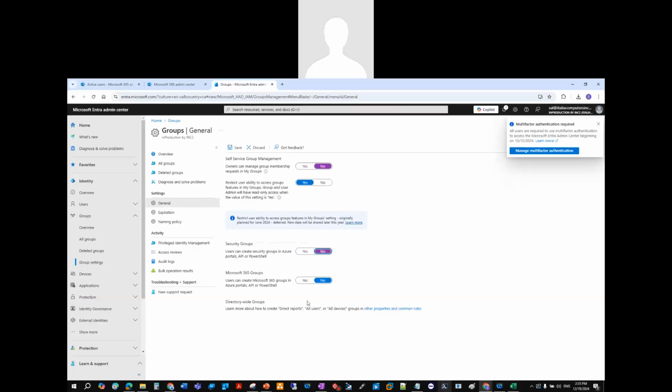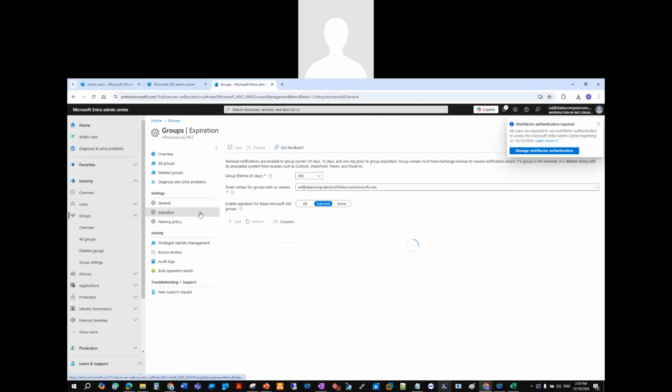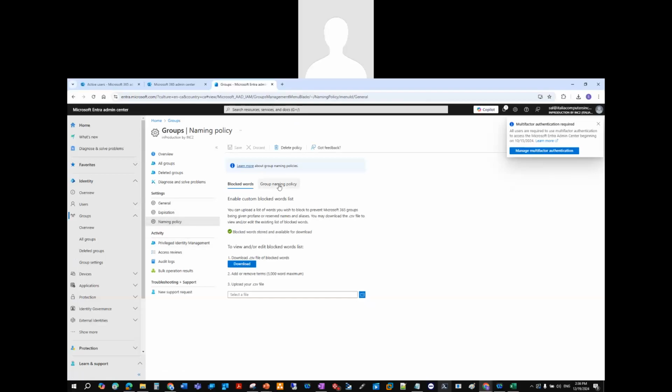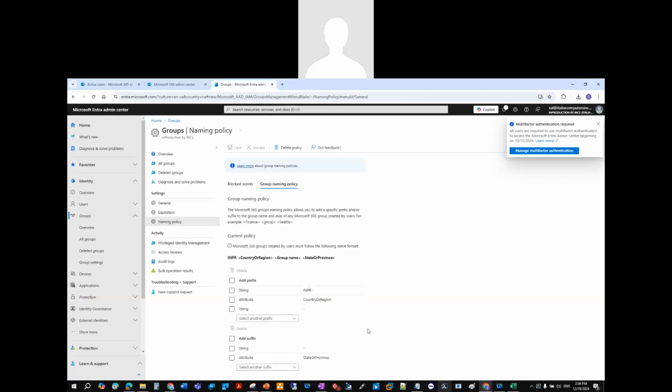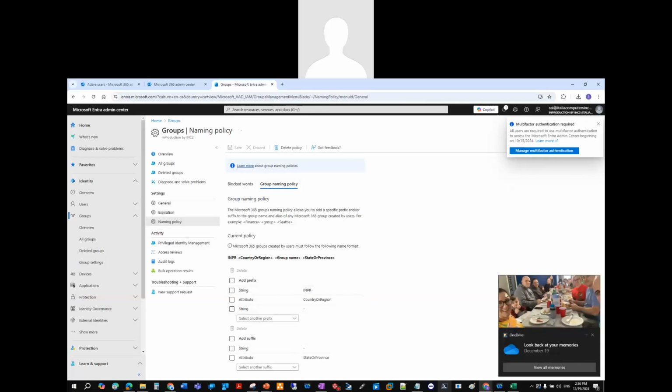Restrict user availability to access groups, yes. Users can create security groups in Azure portals, no. Users can create, no. We're going to say no to that, and we're going to go back.